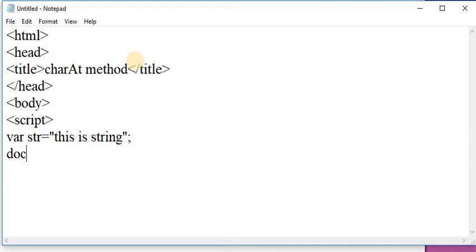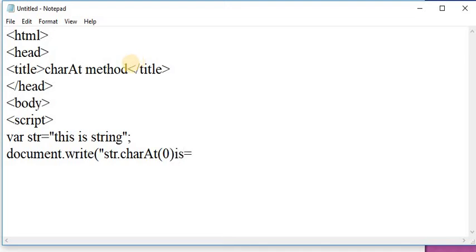And by using the document.write method I am displaying the result by using the charAt method. str.charAt, the 0th position is.